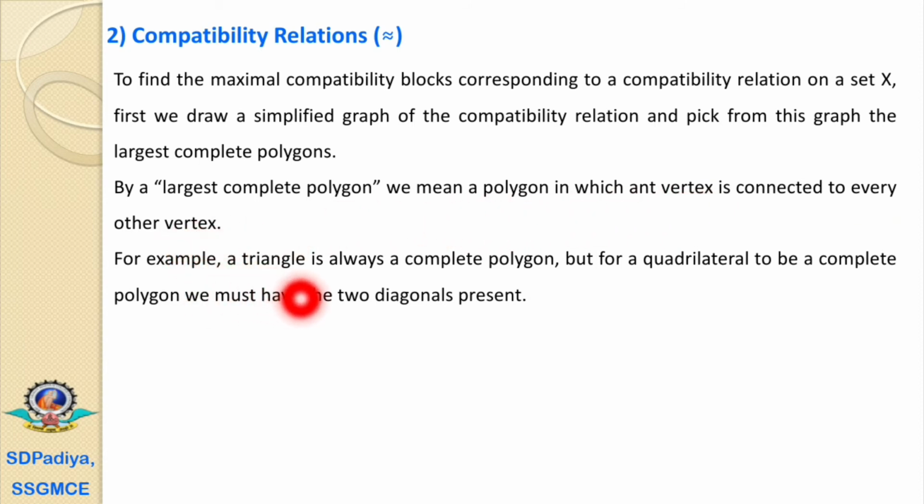For example, a triangle is always a complete polygon, but for a quadrilateral to be a complete polygon, we must have the two diagonals present. If we have any rectangle, then in this rectangle there must be the diagonal relations, or there must be relations between the diagonal elements.